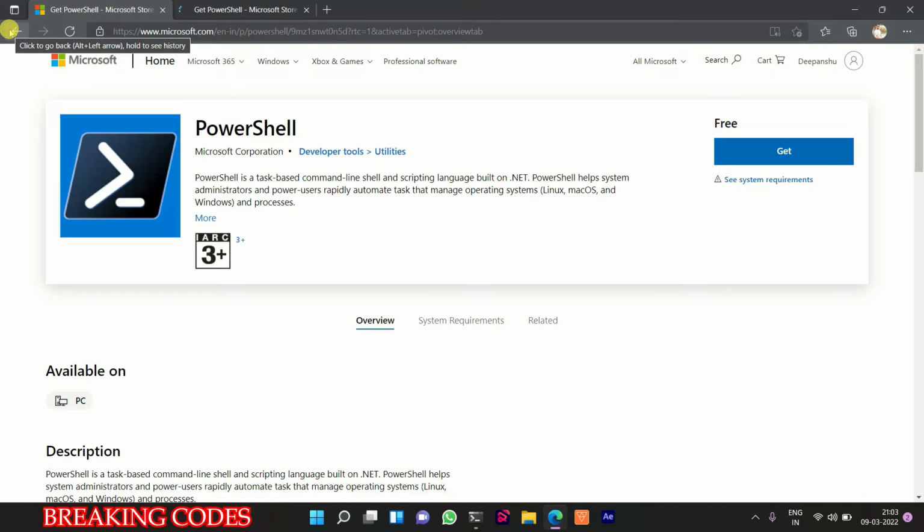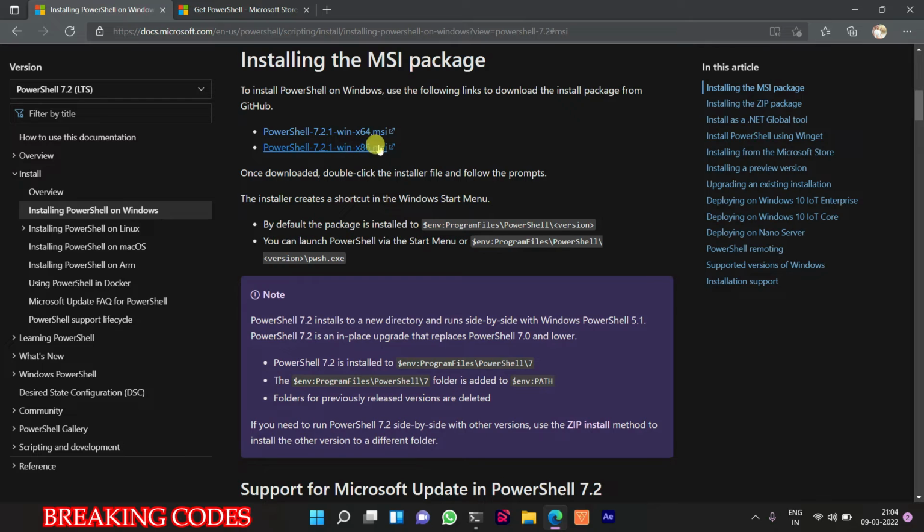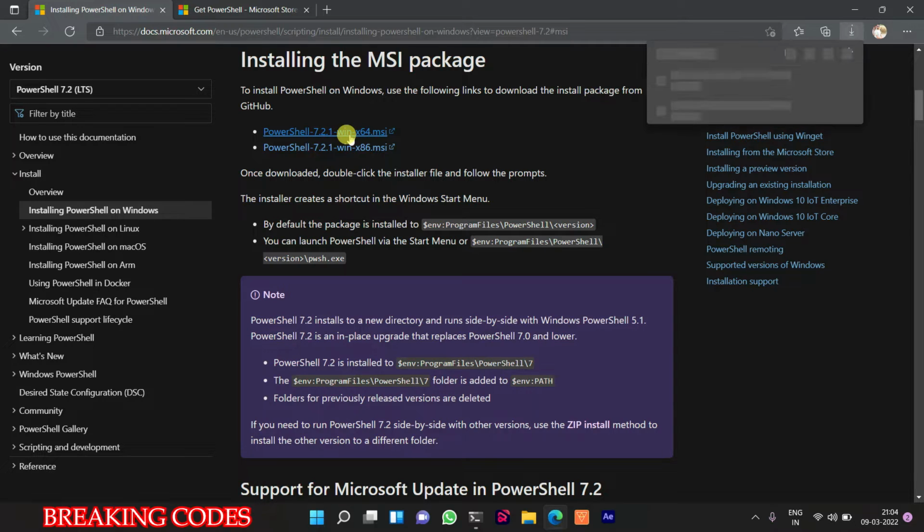Another method for installing the latest version of PowerShell: just click on MSI package. Then PowerShell 7.2.1 Win64. Click on it. It will directly download the file which you need for installation of the latest version of PowerShell. After completion of downloading, click open on it.